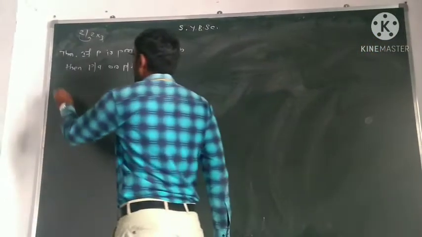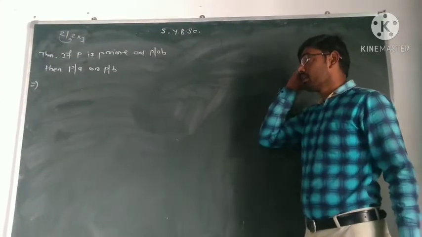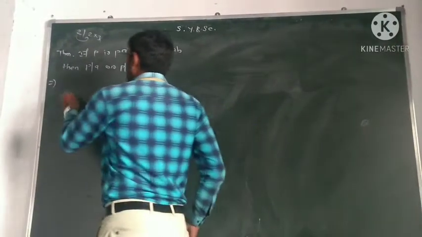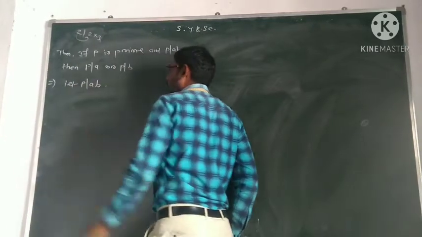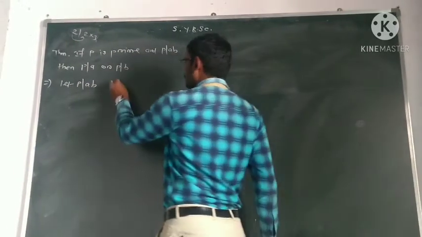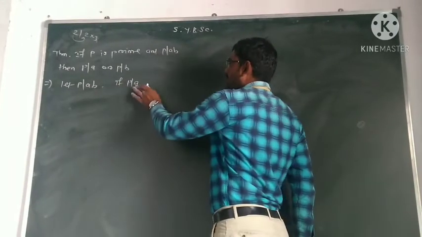We know Euclid's lemma. Euclid's lemma will be useful for proving this theorem. Now let p divide ab. If p divides one of the factors, then there is no need to prove.